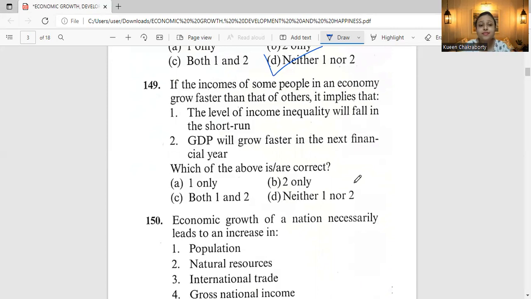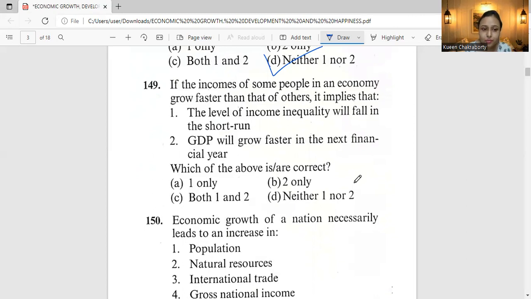See, statement one will actually increase the inequality, right? If you can visualize a Gini coefficient graph and increase the last segment of the Gini curve, it will clearly be visible that with increased income of a class of people, inequality will increase, right? And now coming to statement two, there is no surety of this, right?